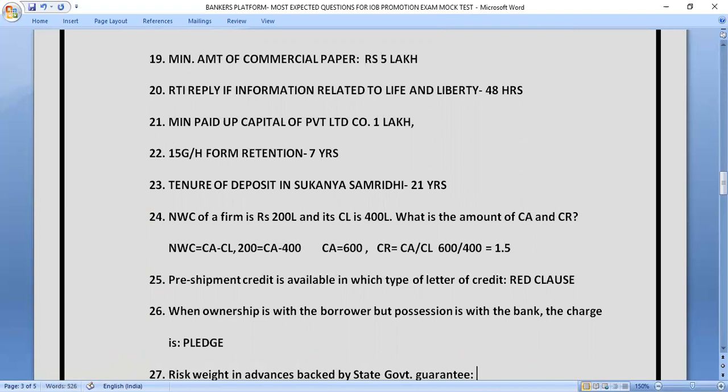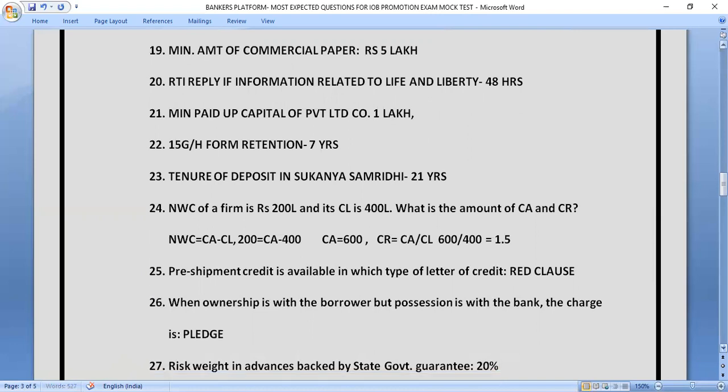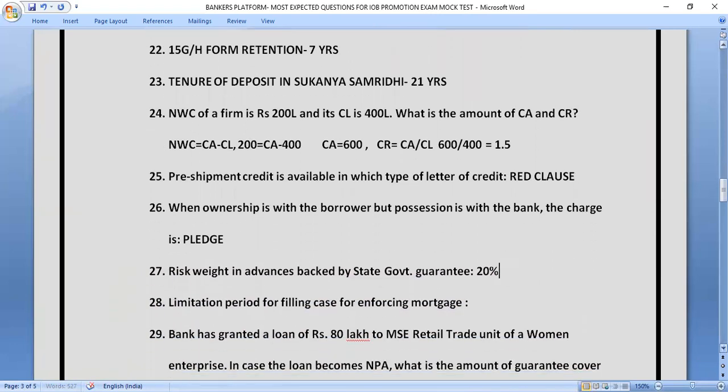Our next question is, what is the risk weight in advances backed by state government guarantee? If a state government guarantee is given in some advances, how much risk weight are we going to keep? So the correct answer of this question is 20%. Friends, one more question can be asked, that if central government guarantee is there, then how much risk weight do we have to keep? So at that time we have to keep no risk weight, okay, nil risk weight. Let's move to the next question.